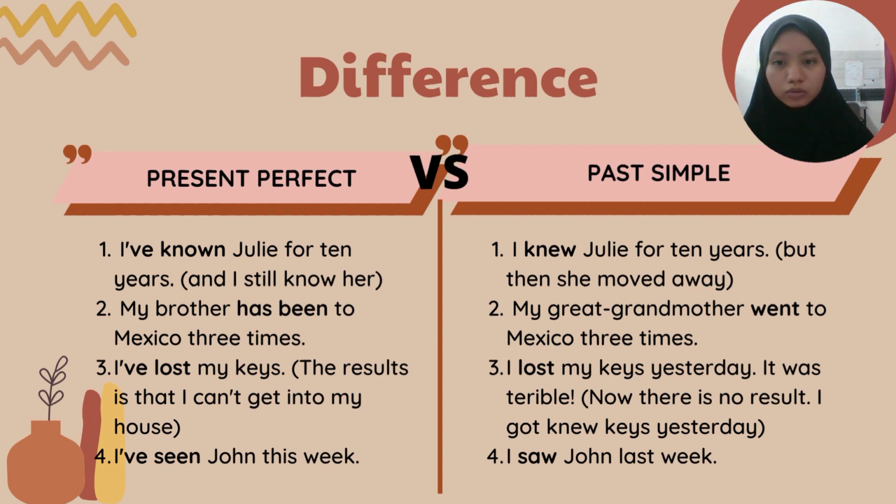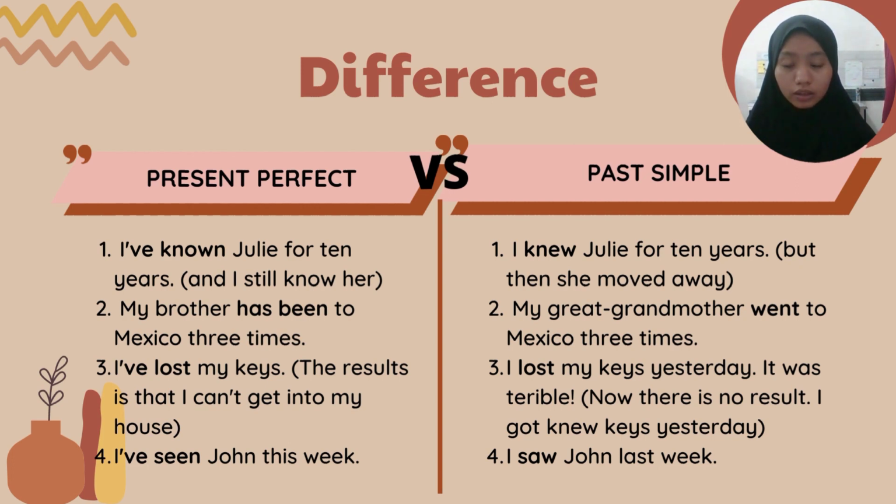So let's move on to the last example, which is I have seen John this week in the present perfect, and I saw John last week in the past simple. For the present perfect, we have the helping verb have, and they also use the time in this sentence, this week. Compared to that, the past simple uses the words last week.